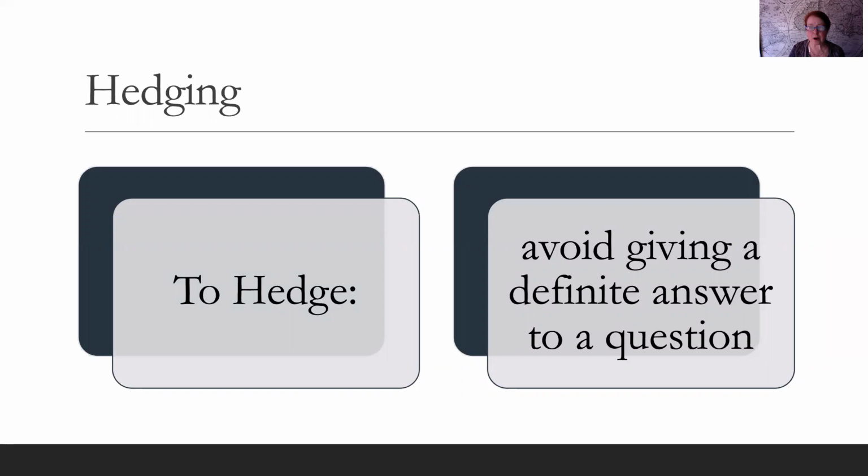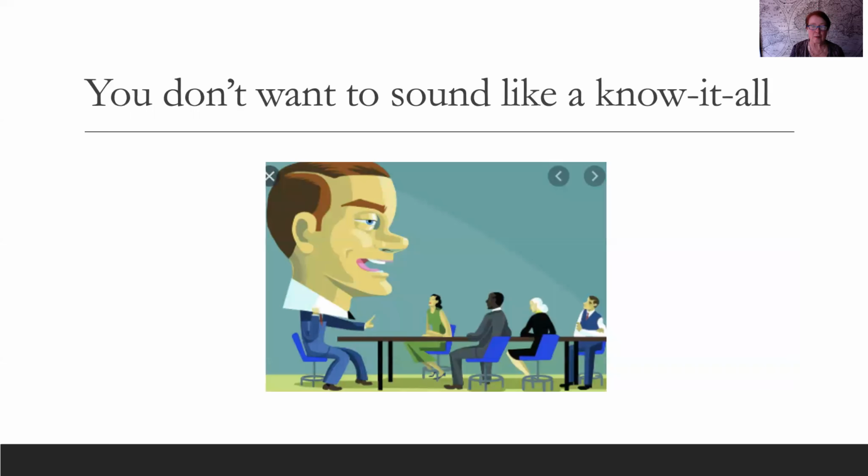But in academic writing, when you don't say something is absolutely true, that allows for a lot of different possibilities and thinking. And so the reason why you would hedge is you don't want to sound like you know everything. There's so much to learn. There's so much that we don't know. So we use this technique called hedging.